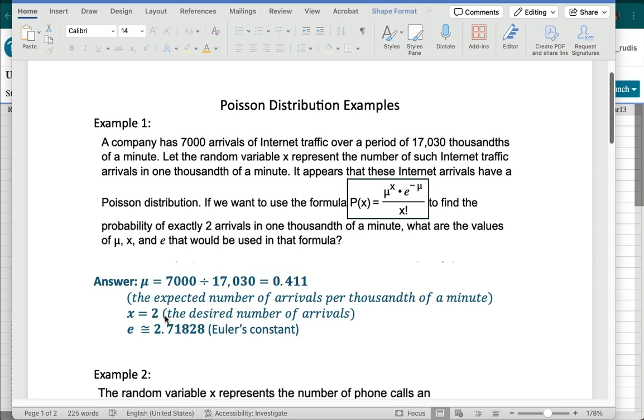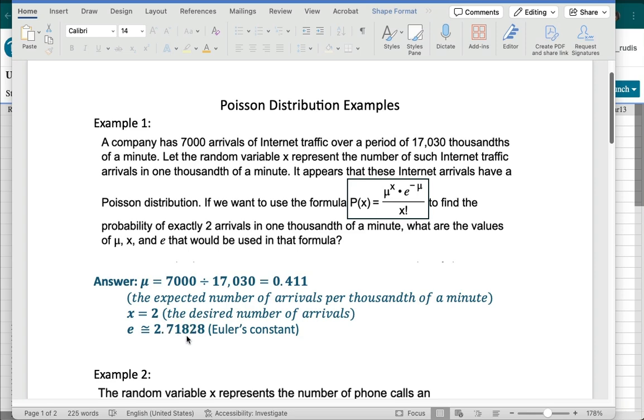So x is 2. And then E is called Euler's constant. If you type that onto a calculator, you actually have a key on your calculator for Euler's constant E. But I'm just going to give it to you here. So anytime anybody asks you what is the value of E, you can just say it's approximately equal to 2.71828.